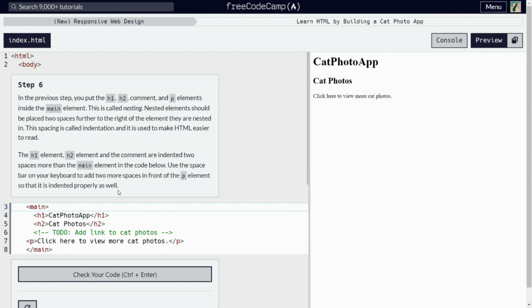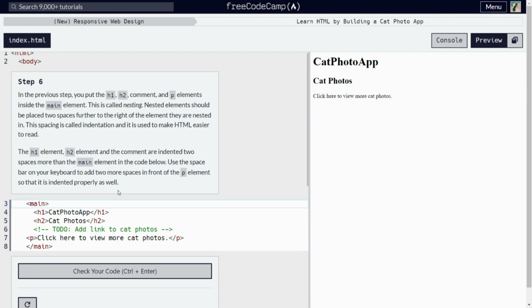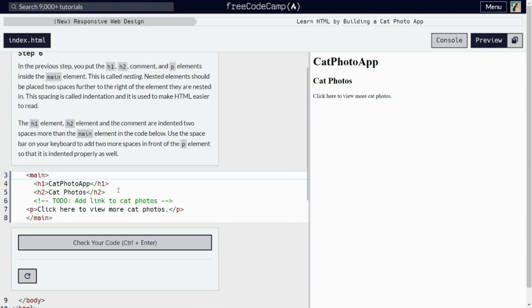So this step mainly focuses on the structure of our code to make it easier to read. So we have our h1 indented inside the main element, h2 and our comment. So this step just wants us to indent the p element.